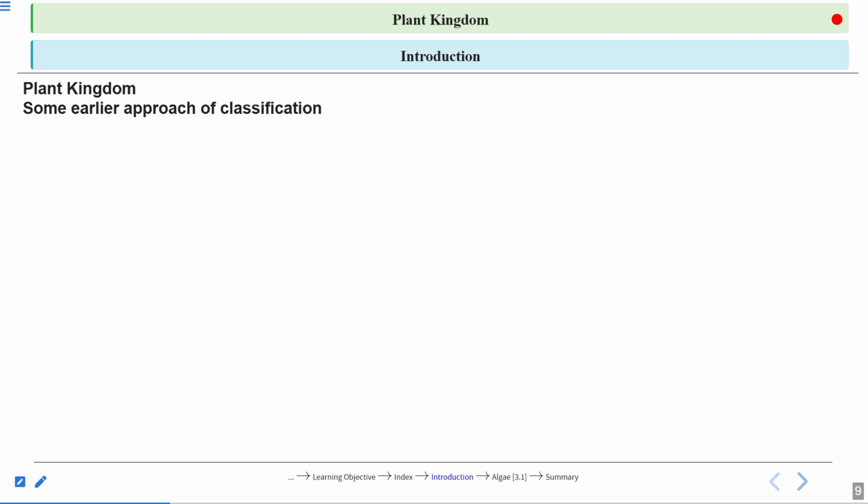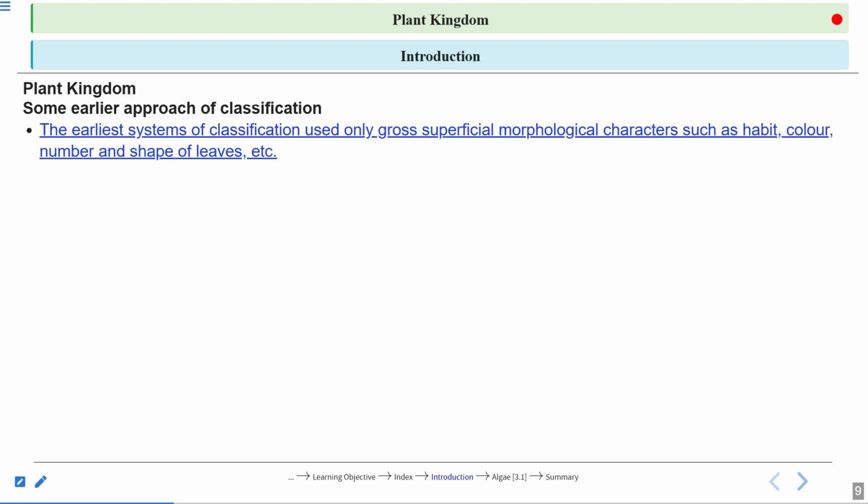Some earlier approaches of classification. So there were some earlier approaches of classification, right? So let us put some light on that. The earlier system of classification used only gross, superficial morphological characters. The scientists classifying the organisms were just taking characteristics like morphological characteristics, okay?